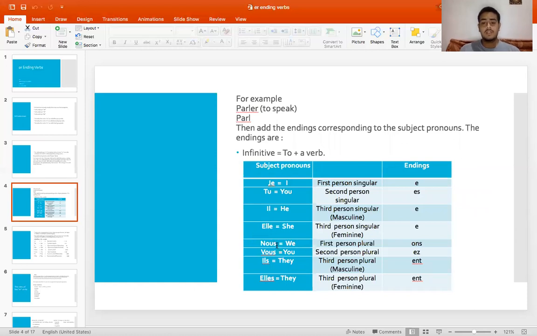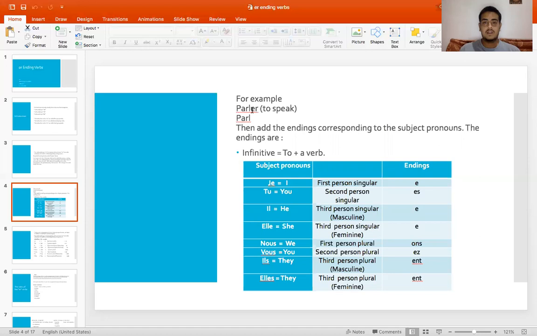We do not pronounce the S of nous and the S of vous. So for the second person plural, it is vous. For third person plural masculine, it is ils. We do not pronounce the S in this also, for the third person plural, and for the first person plural and second person plural also. So we have the endings as such.